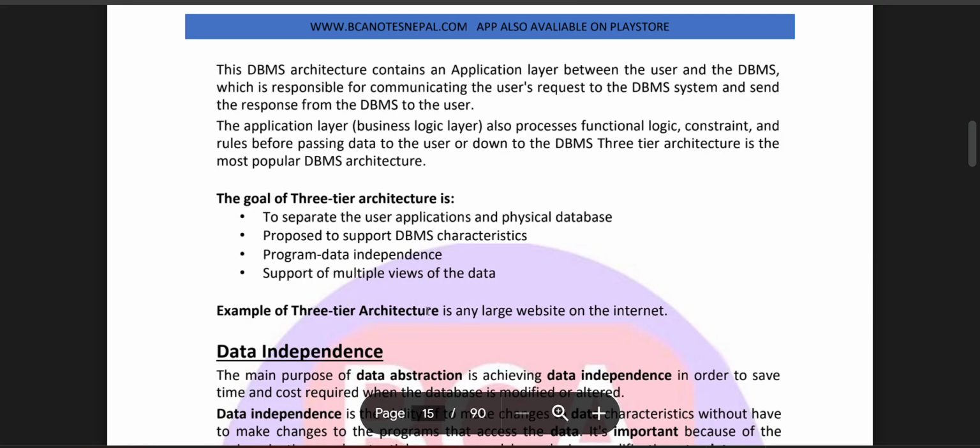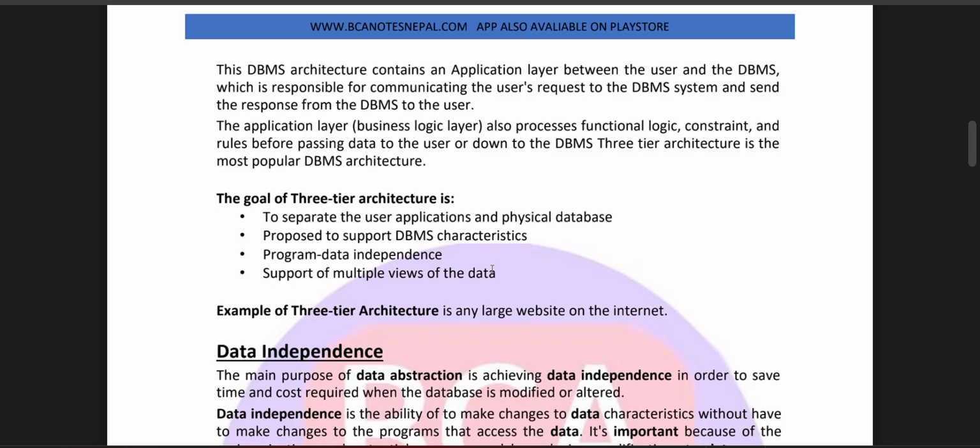The application layer, business logic layer, also processes functional logic, constraints and rules before passing the data to the users or down to the DBMS. Three-tier architecture is the most popular DBMS architecture. The goal of the three-tier architecture is to separate the user application and the physical database. It helps to support DBMS characteristics such as program-data independence and support for multiple views of the data. An example of three-tier architecture is any large website on the internet.